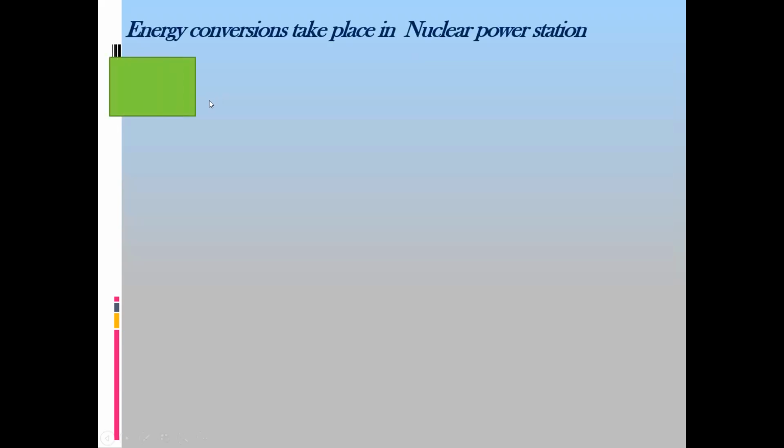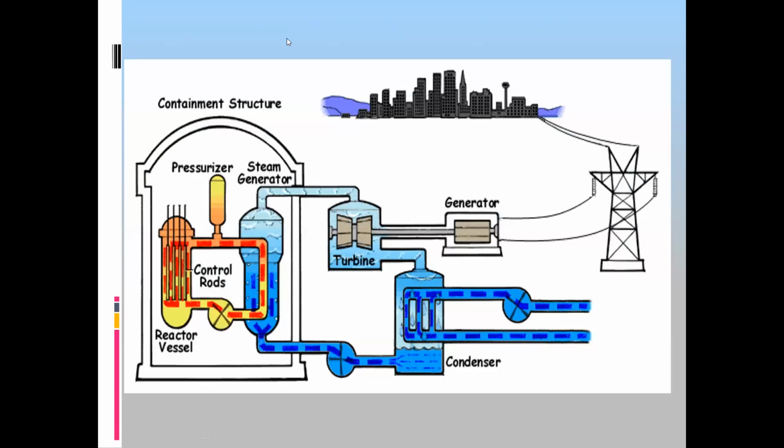So what is the block diagram? We have a nuclear energy changed to, first here you have a nuclear reaction. Inside the nuclear reactor, nuclear vessel, a nuclear reaction produces heat.